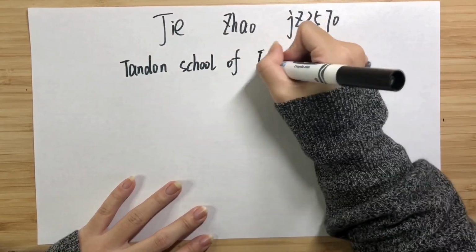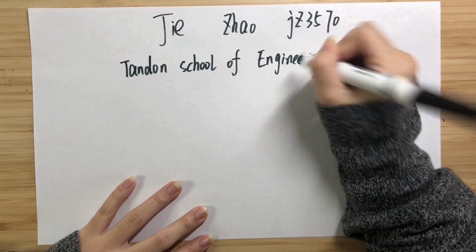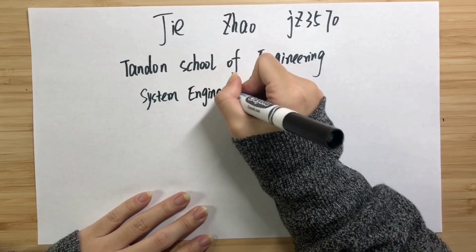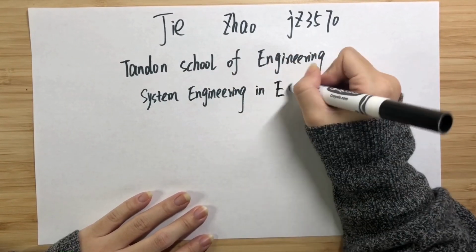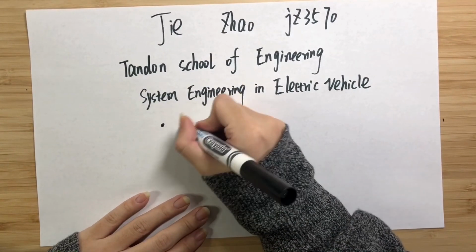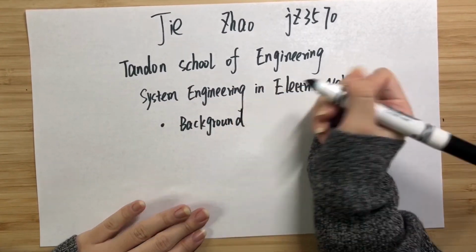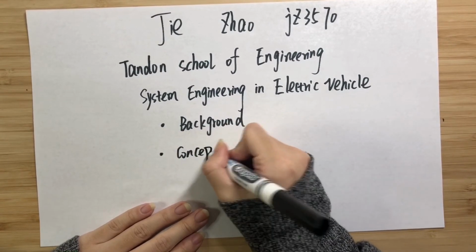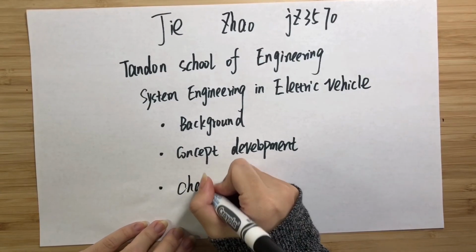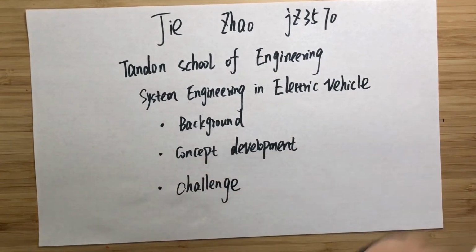This is a final presentation video for my system engineering class, and my topic is system engineering in electric vehicle. I divide this presentation into two parts. This video is part 1. In part 1, I will first talk about the background of the electric vehicle, and then I will focus on the concept development stage, and in the end, I will talk about the challenges of electric vehicle system. So now, let's get started.